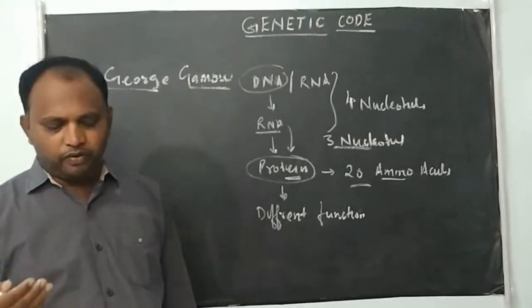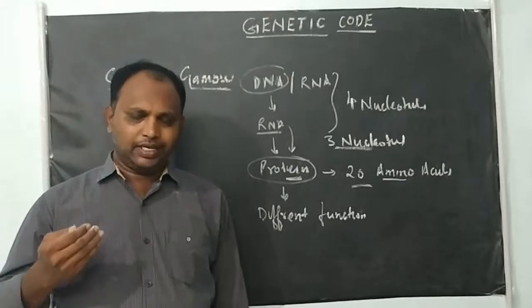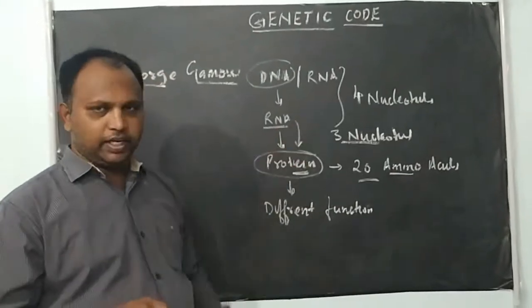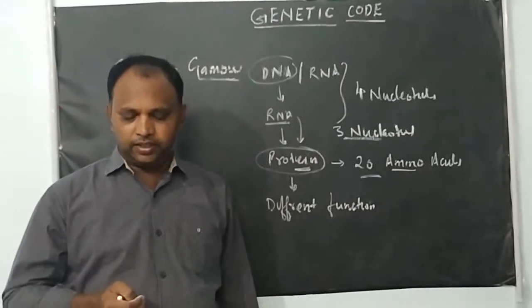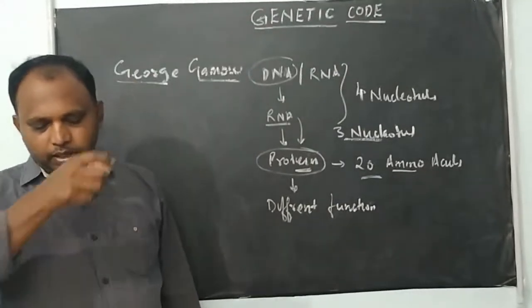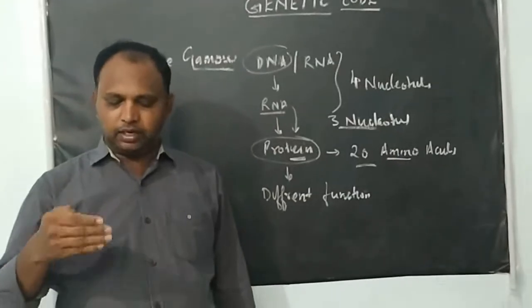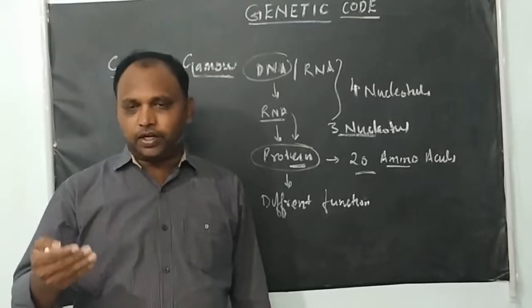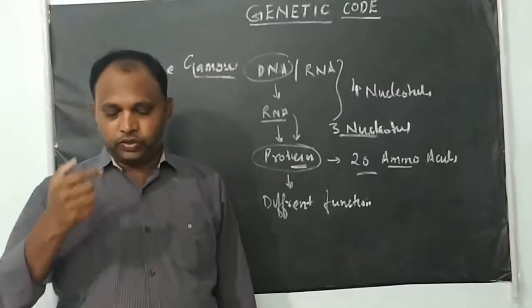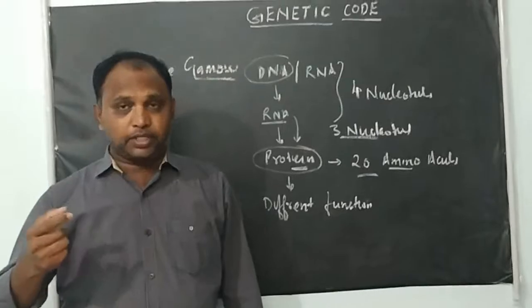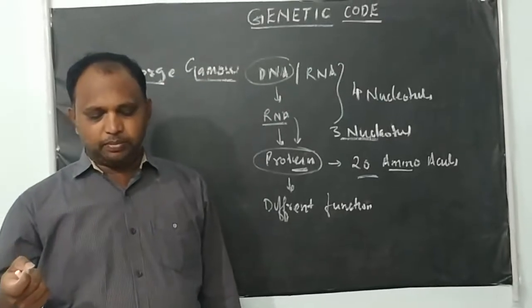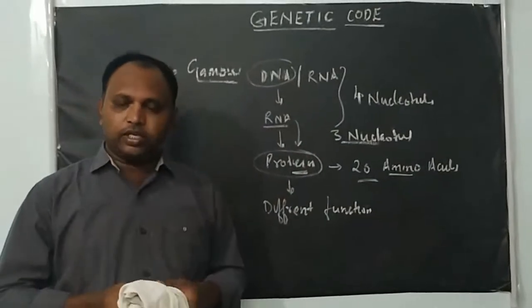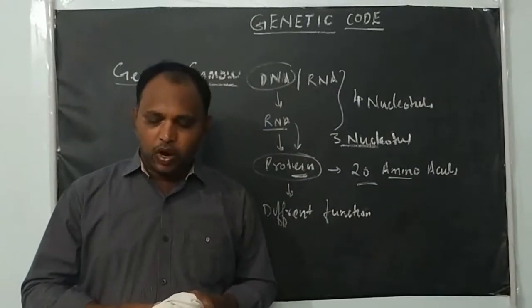So how did he predict it? Generally the RNA contains 4 bases, right? RNA contains 4 nucleotides, DNA also 4 nucleotides. But these 4 nucleotides, in different combinations, have to code for 20 different amino acids. The combination of these 4 nucleotides is what codes for 20 different amino acids.